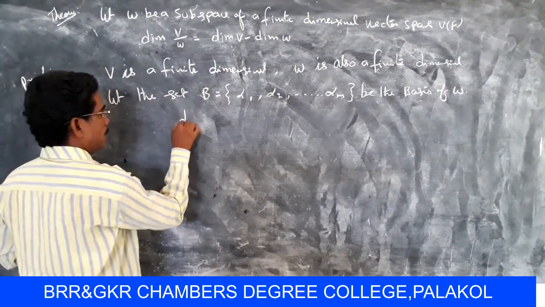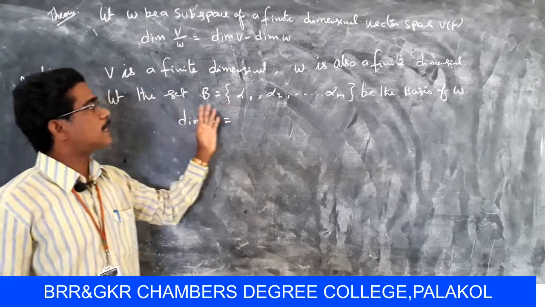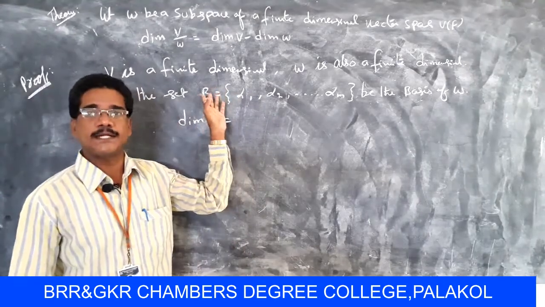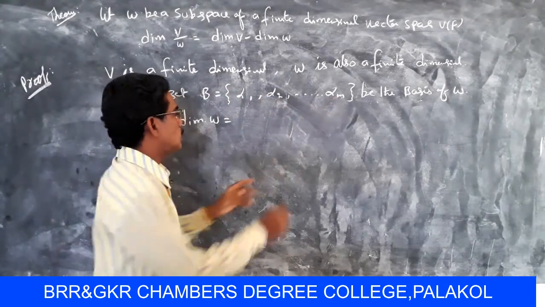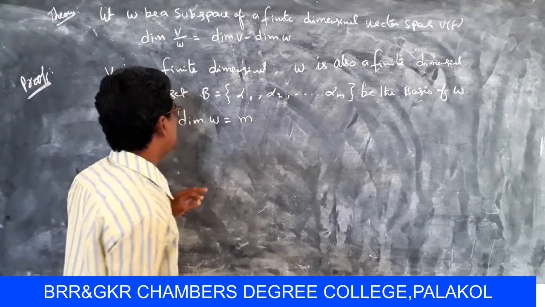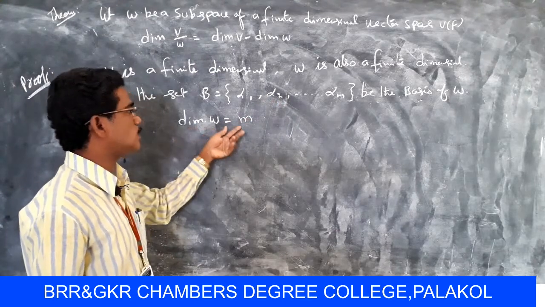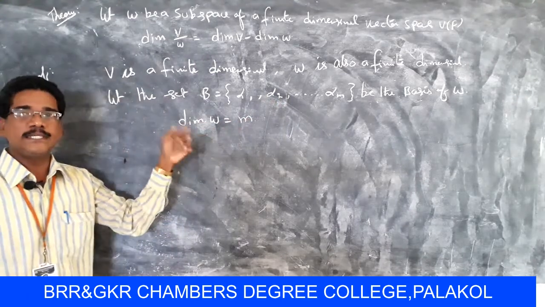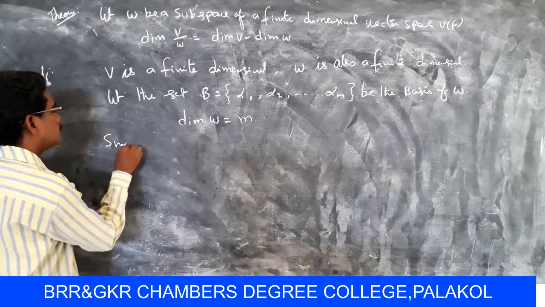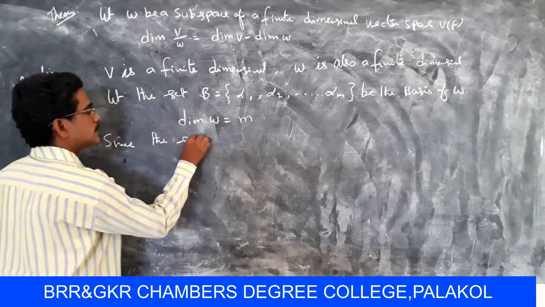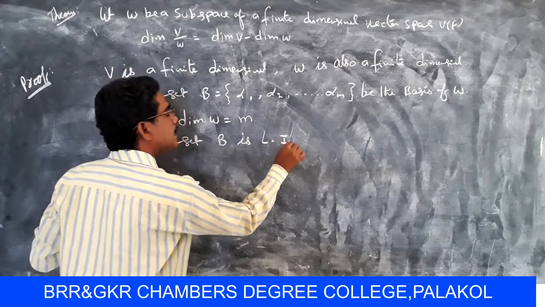So dimension of W equals the number of elements of the set B, here alpha 1, alpha 2, so on alpha m. So the total number of elements in B is m, that means dimension W equals m.